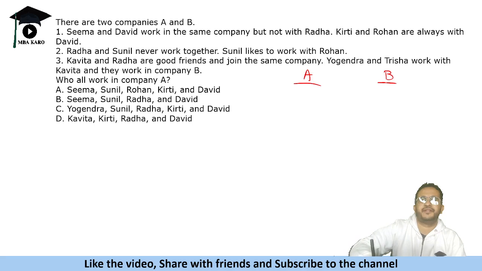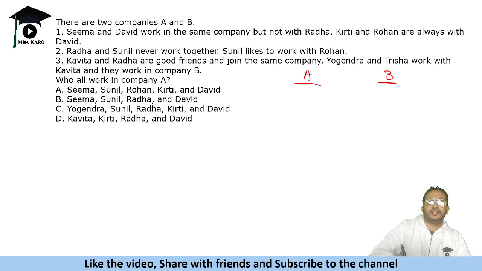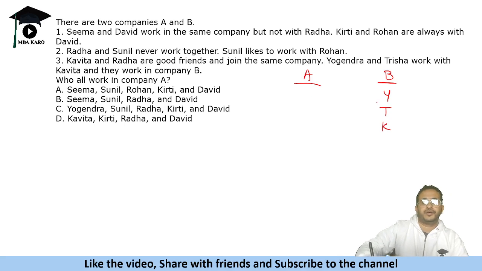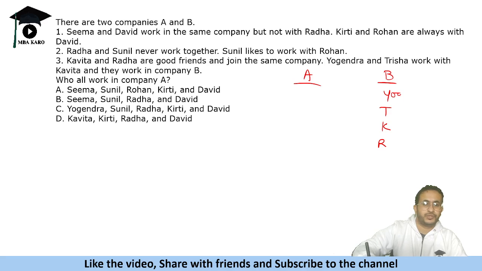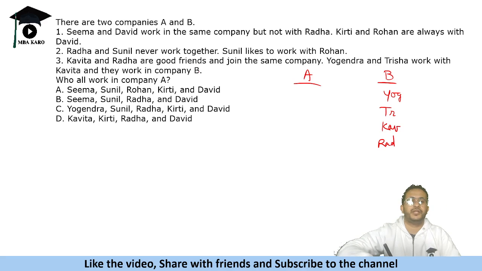Now for B, we are given some people: Yogendra and Trisha work with Kavita. Yogendra, Trisha and Kavita work in company B. Kavita and Radha are good friends, and join the same company. So Radha is also there. Let's write Yogesh, Trisha, Kavita, Radha. So these are all in company B.